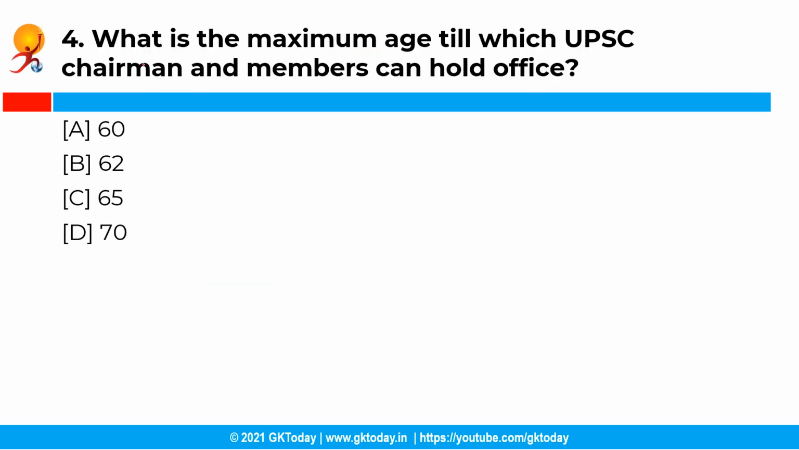Now the next question is, what is the maximum age till which UPSC chairman and members can hold office? So you have the following options and the correct answer is option C, that is 65 years. See, the chairman and members of the UPSC, Union Public Service Commission, hold office for a term of 6 years or until they attain the age of 65 years, whichever is earlier. The President is authorized to determine the conditions of service of the chairman and other members of the commission.